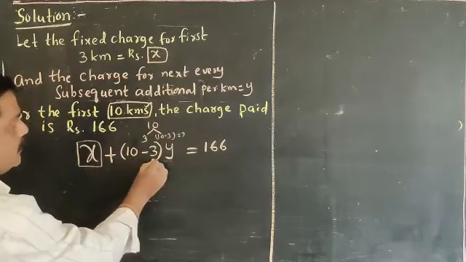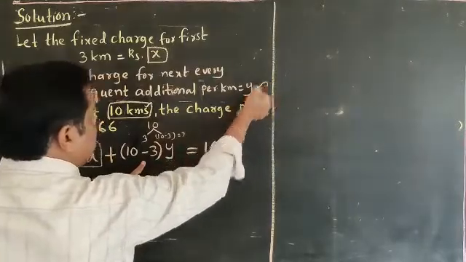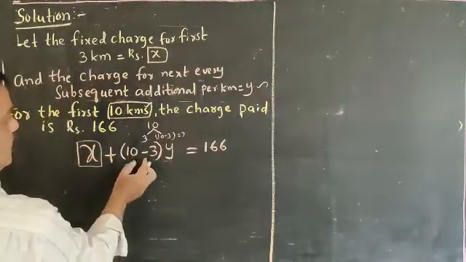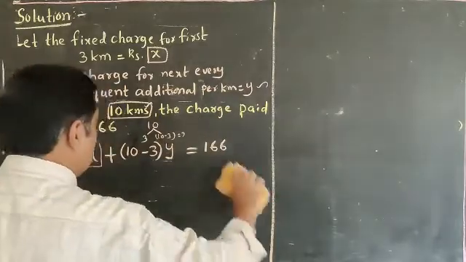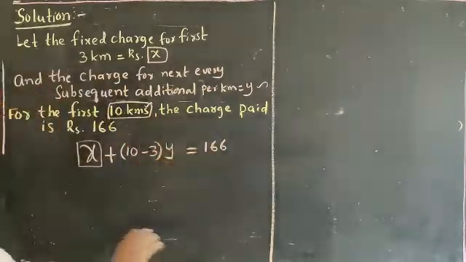For the 7 kilometers, per kilometer he is going to charge Y rupees. So (10 minus 3) into Y. The total amount he paid is 166 rupees. Is it clear for all? Once you check.